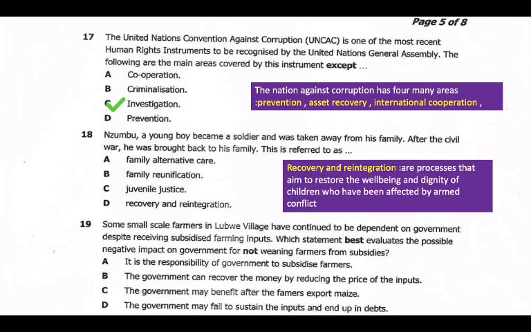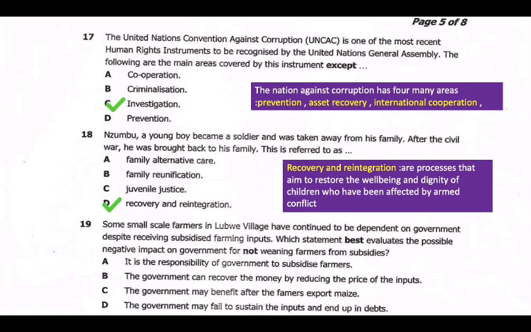So we have the Convention on the Rights of the Child. So if we see from there, recovery and reintegration are processes that aim to restore the well-being and dignity of children who have been affected by armed conflicts. So we call this recovery and reintegration. So from this tip we have recovery and reintegration, that is referring to, okay, he was brought back to his family, so that is the restoration. So we have D as an answer.